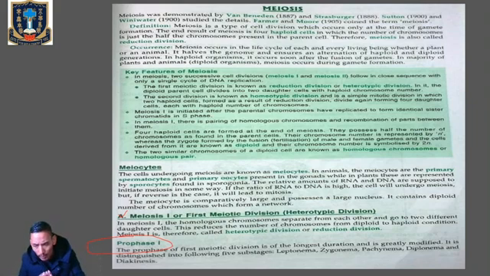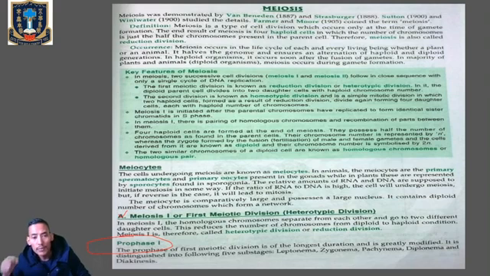When we compare the prophase of mitosis and that of meiosis 1, obviously the prophase of meiosis will be more complex and longer. It is typically longer and more complex, and it has been further divided into 5 phases.